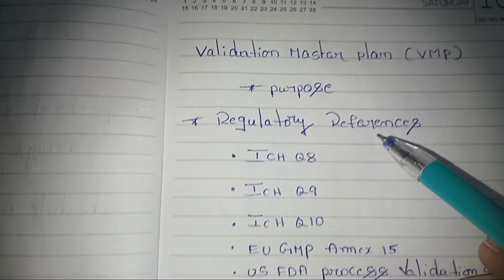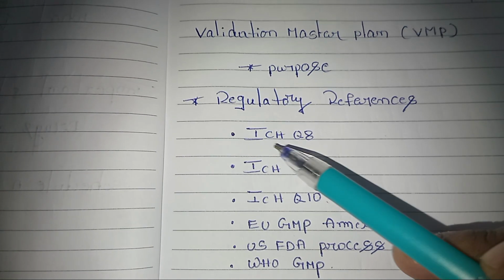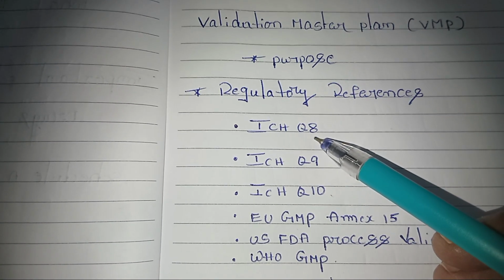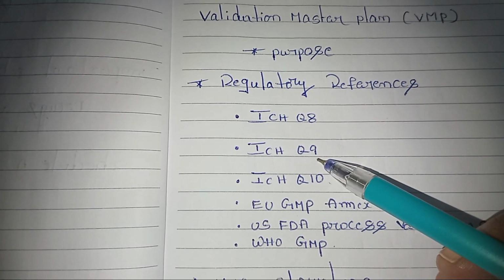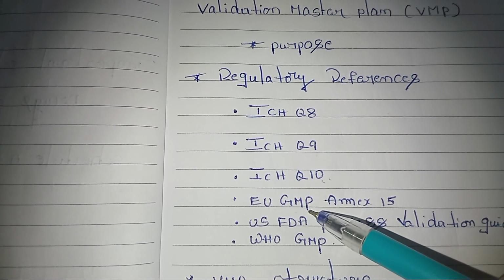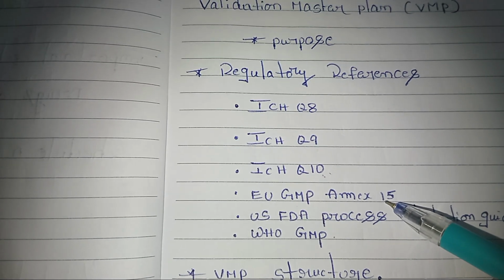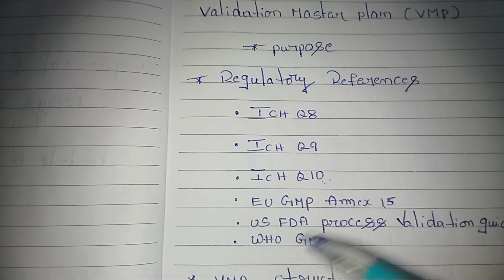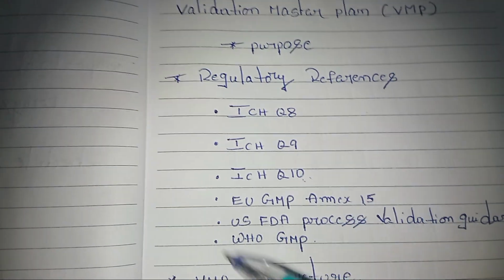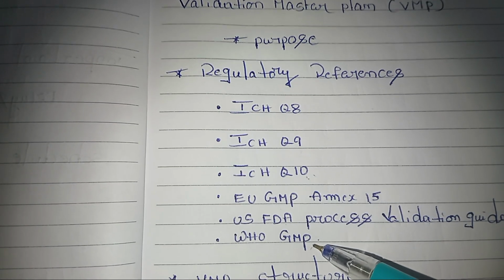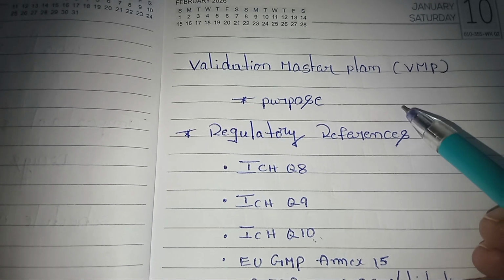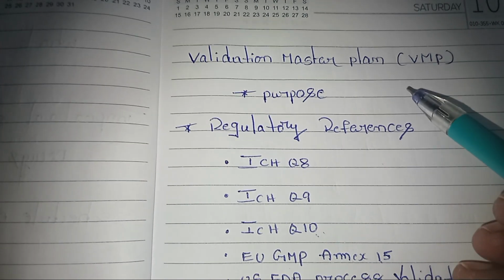And the regulatory references for this validation master plan are International Council for Harmonization Q8, that is pharmaceutical development, Q9 quality risk management, Q10 pharmaceutical quality system, and European Union good manufacturing practices Annex 15 for qualification and validation, and United States Food and Drug Administration process validation guidance, and World Health Organization good manufacturing practices. As I mentioned, VMP is the major critical document, and I'll explain the benefits step by step.